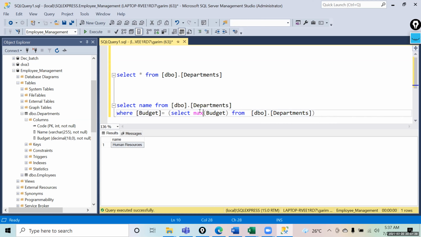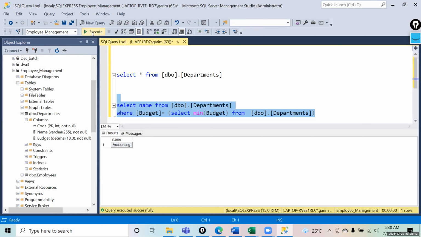But what we want is the second highest budget. We first have to find the name of the department where that budget is, so we find the second highest budget. The question states second lowest, but we can do that with min, the same way. So we change max to min. Yes, so first lowest, second highest. If you make this minimum, it will now give the lowest budget.